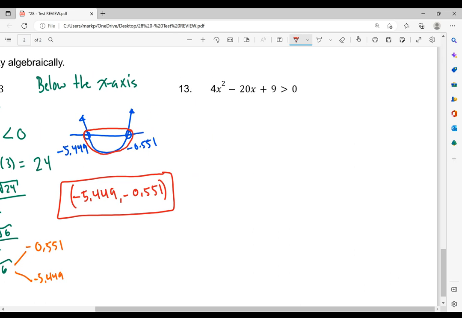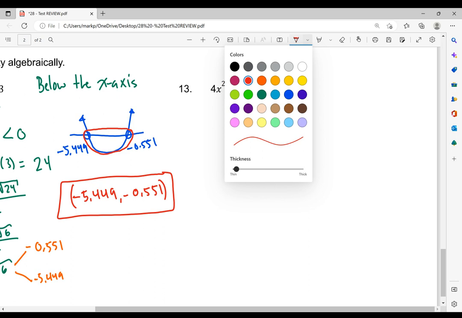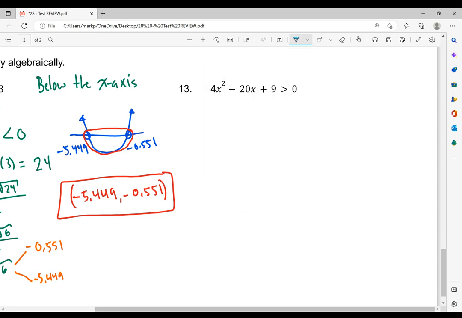So 4x squared minus 20x plus 9. Let's see if I can do this real quick. So we'll change this color to this light blue one here. So first off, it's already set up. It says, where is it above the x-axis? So when I graph it, I'll be looking above the x-axis. And here, I'll attempt to do the x method. Let's see if that works here.